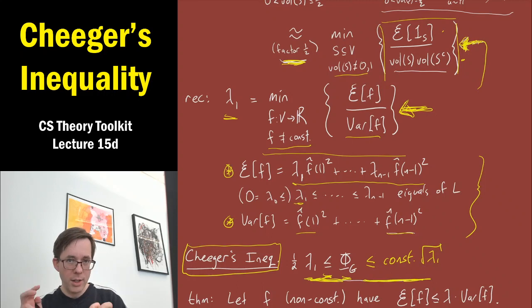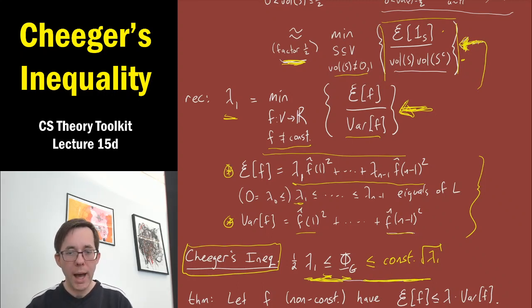So that's the easy side of Cheeger's inequality, and really Cheeger's inequality refers to this other side of the inequality. This is the hard side, or the main side, which actually says that lambda 1 is in some sense not too bad a proxy for the minimum conductance. It says that the minimum conductance, phi g, is at most some constant times square root of lambda 1.